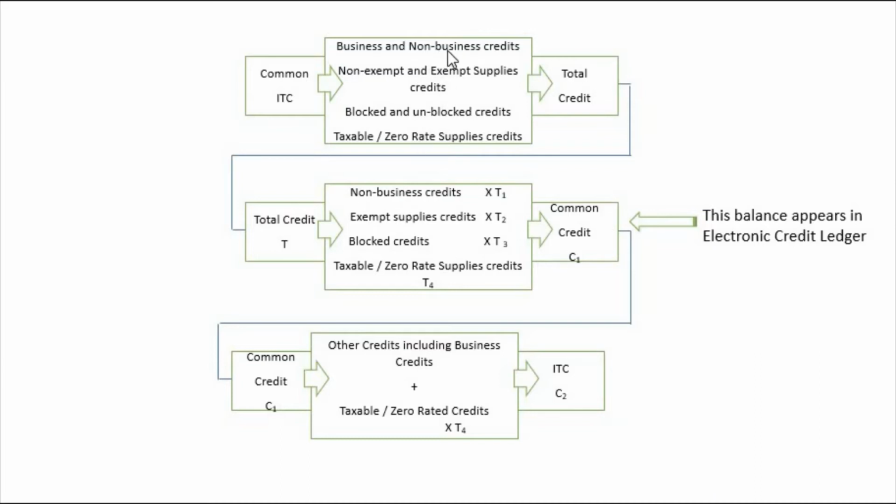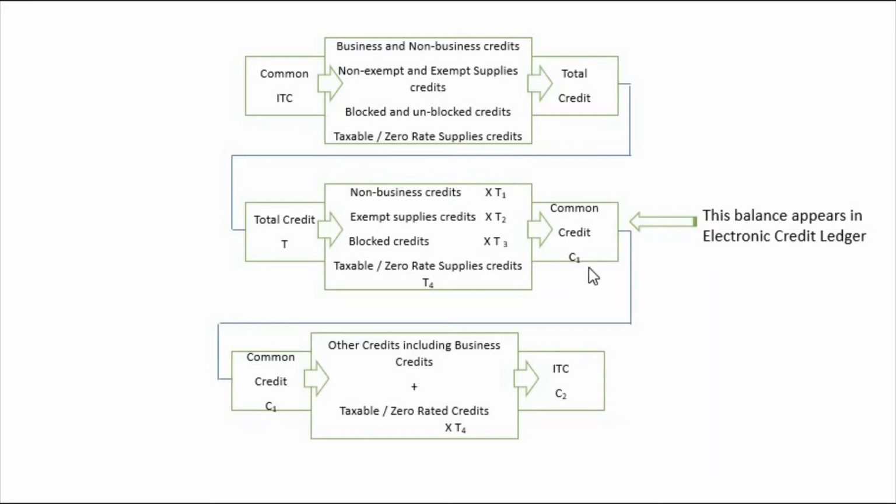We are only blocking this. We are only blocking exempt supplies. We are only blocking the blocked. Now, what is this blocked credit? It is given in section 17.5. We will see it later in some other video, right?